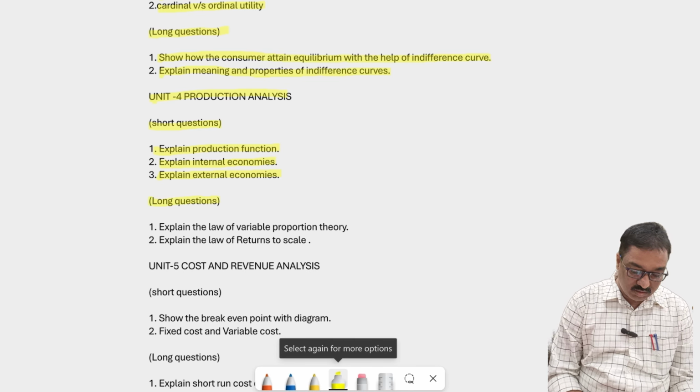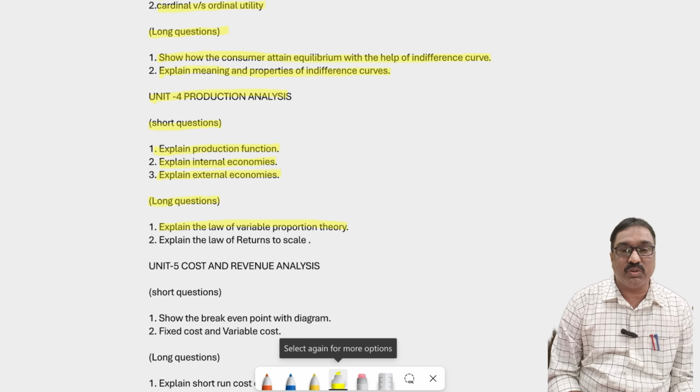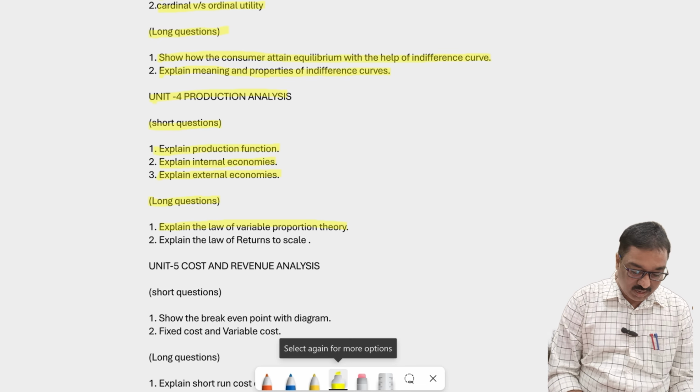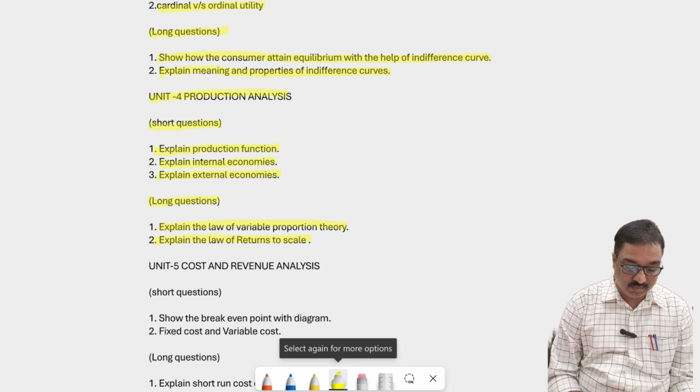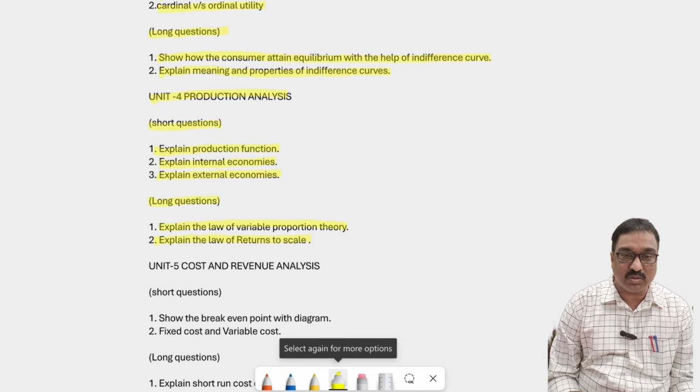And long questions in the production analysis. Explain the law of variable proportion theory with a suitable table and graph. This is also a 100% important topic. And second one, explain the law of returns to scale. This is also an important topic in the production analysis, fourth chapter. So two long answers, three short answers are there. So everyone try to write those answers easily. All these above topics I have already covered in different videos. So please everyone listen to those videos properly.